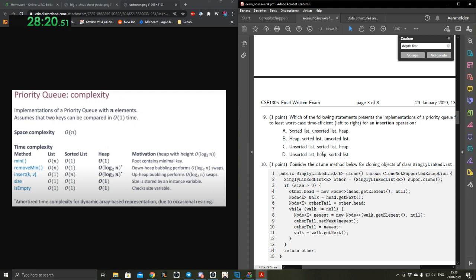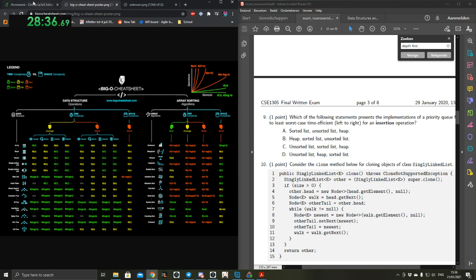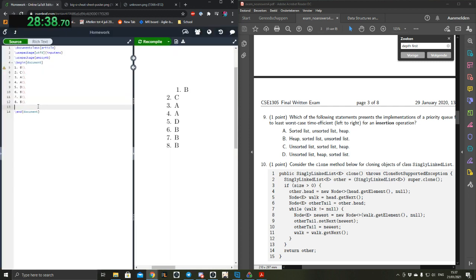Either intuitively, or you can know that down-heap bubbling or up-heap bubbling is big O of log n. So that is the answer to 9.